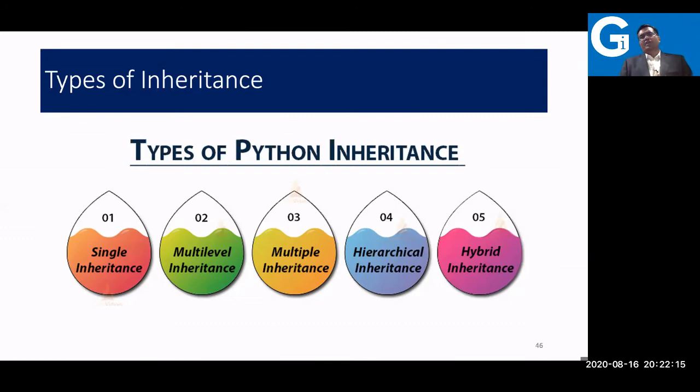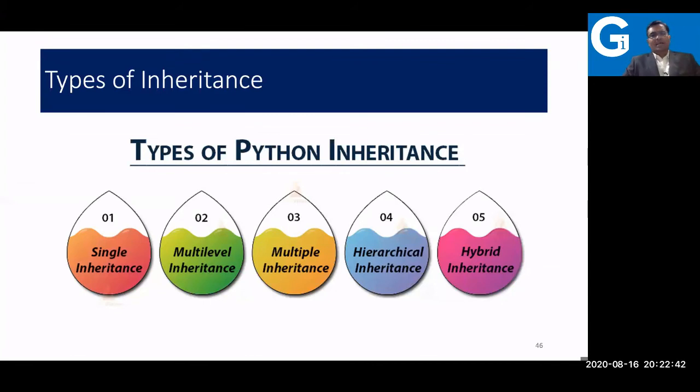I have gone through various documentation and I found in some cases it shows 4 types of inheritance, in some cases it shows 5 types. So let me show you all 5 types of inheritance, because I will not be able to cover all the types of inheritance practically. But yes, some of the things I'll be showing you, and quickly the differences between the types of inheritance in Python.